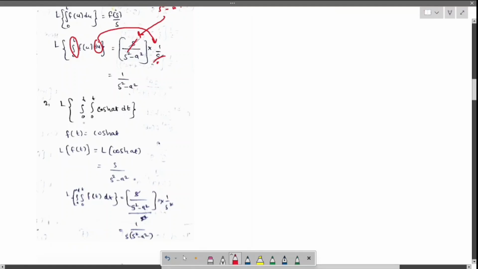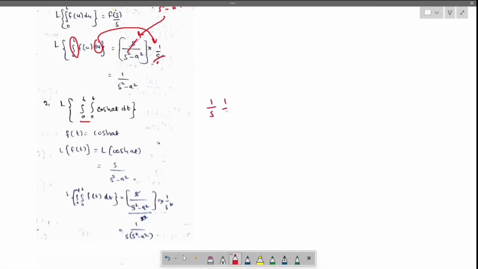If we have double integrals, we need to add 1 by s, 1 by s, nothing but 1 by s square. Okay, Laplace of f of t, Laplace of cos ht, which is nothing but f of s equals s by s square plus a square.